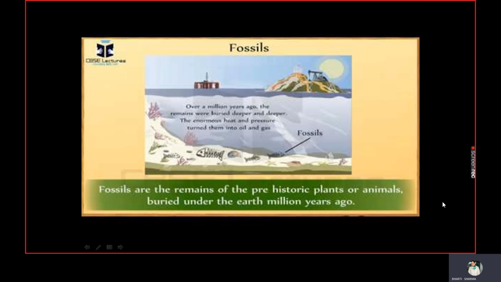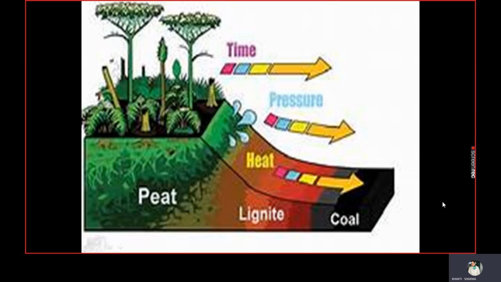Coal is formed from dead vegetation under heat and pressure over millions of years, deep under the earth, and petroleum is made from dead organisms over millions of years with the effect of heat and pressure.